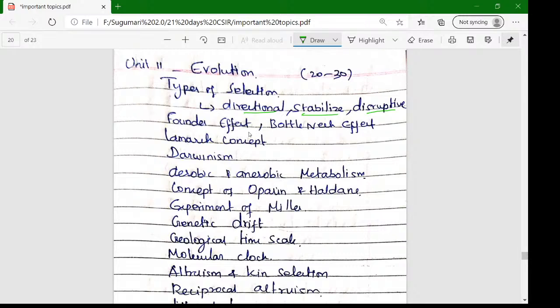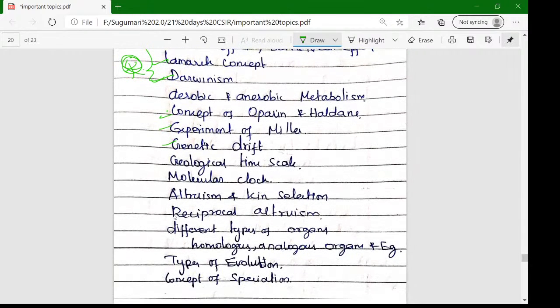The founder effect is very important. These are all experiments. In evolutionary study, these are all experiments, landmark concepts, Darwin's concept. Concept-based questions and the basic experiments are very important. Aerobic and anaerobic metabolism, the concept of Oparin and Haldane, and the experiment of Miller, genetic drift related experiments are very important. Biological clock, genetical clock, and the time scale are very important.